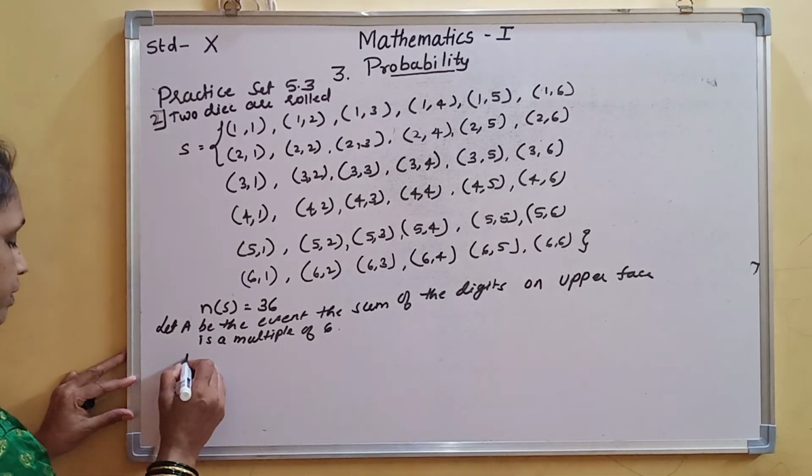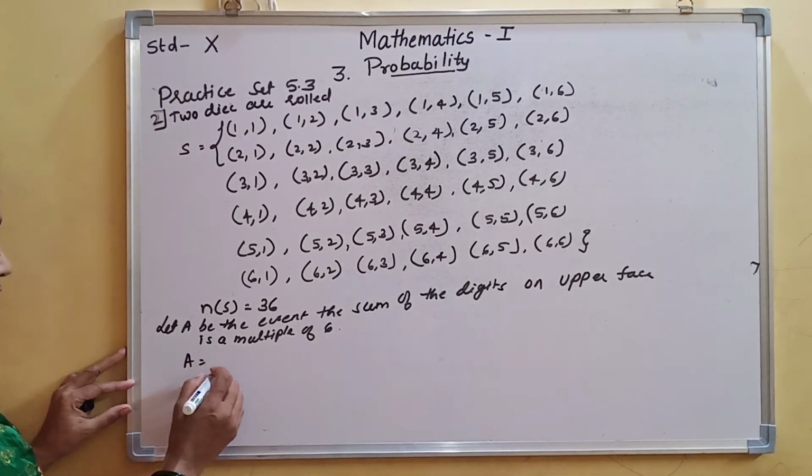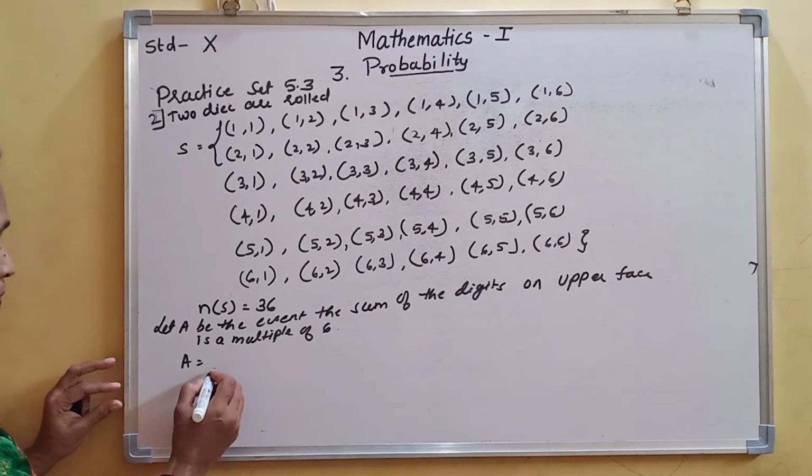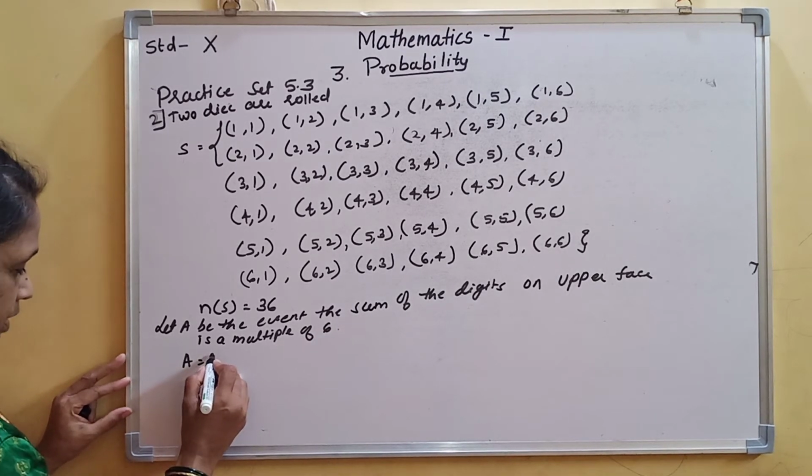Okay, so which will be there? Whose sum of the digits on the upper face will be a multiple of 6.